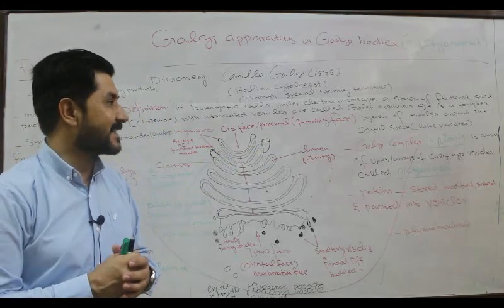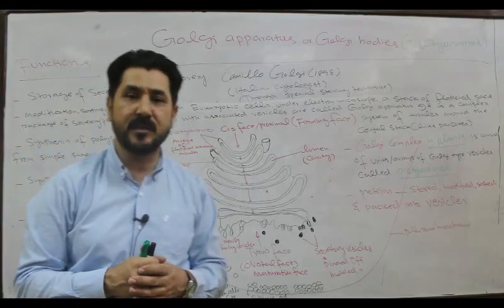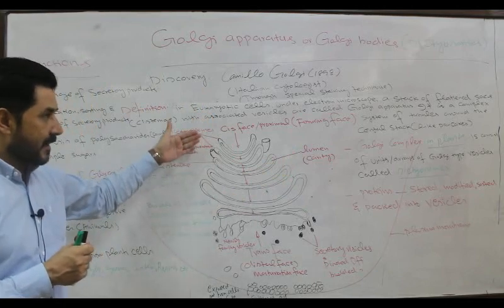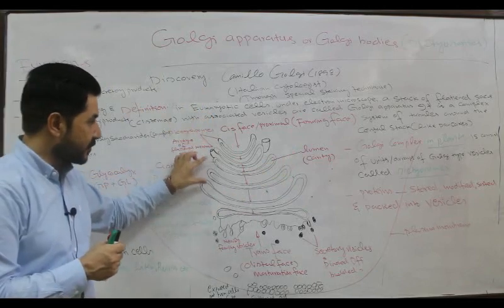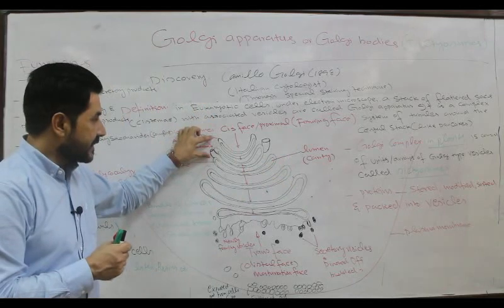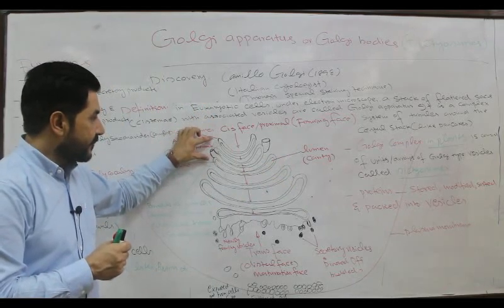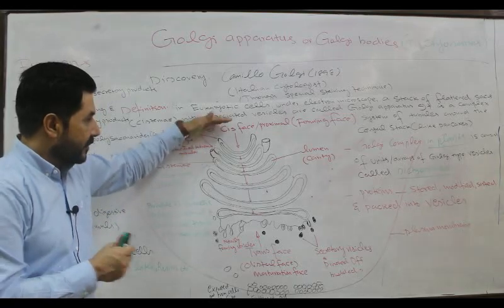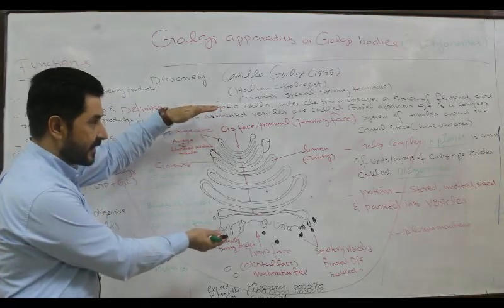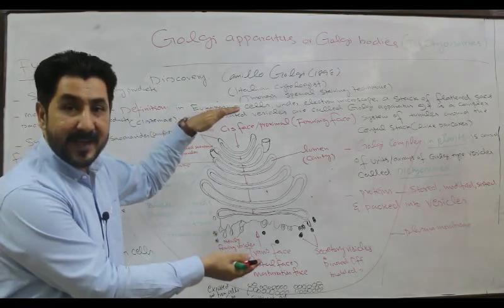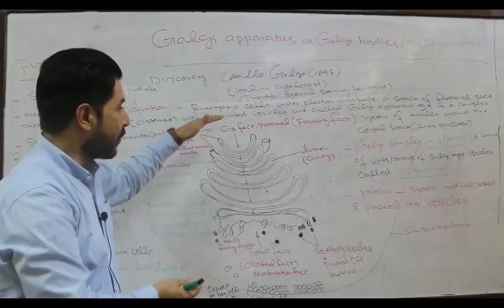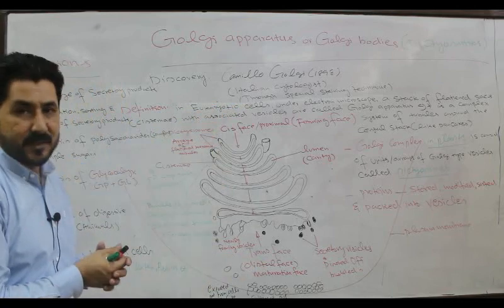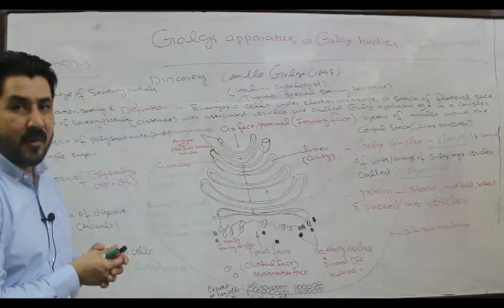It is a complex system of tubules around the central stack. These are flattened tubule-like structures which form a central stack just like pancakes. So this whole structure is called Golgi apparatus or Golgi bodies.